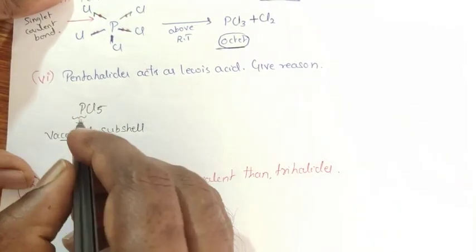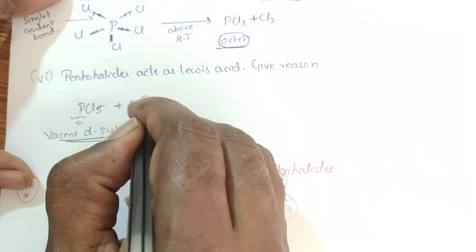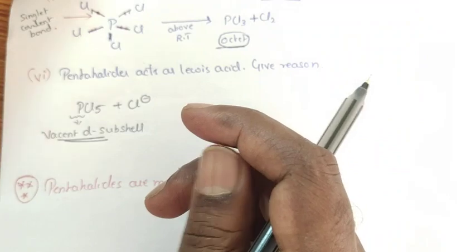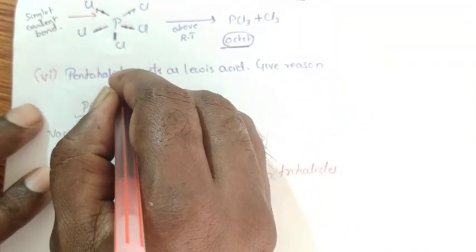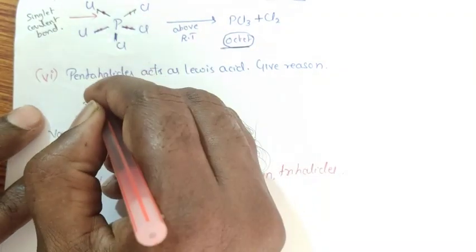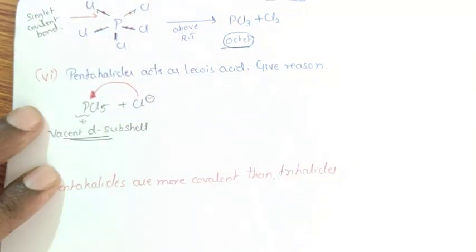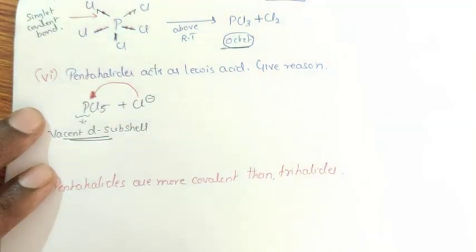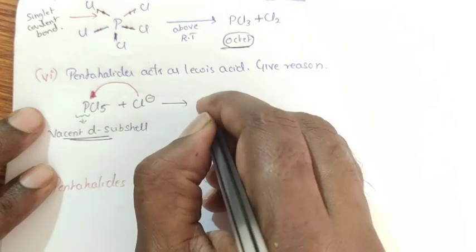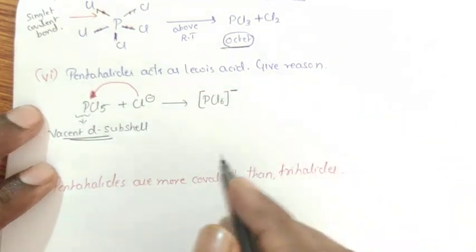Due to the presence of the vacant d subshell, phosphorus has the ability to accept a pair of electrons from the chloride ion. An atom or a group of atoms which has a tendency to accept a pair of electrons is called a Lewis acid, forming PCl6 minus. That's all, a very simple reason.